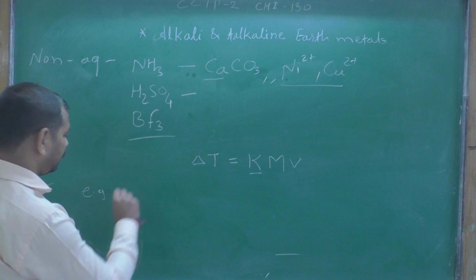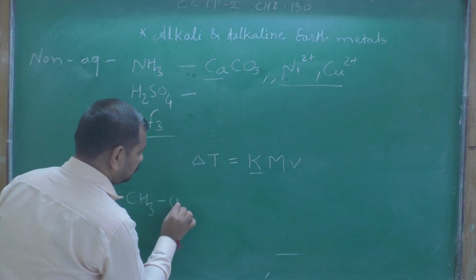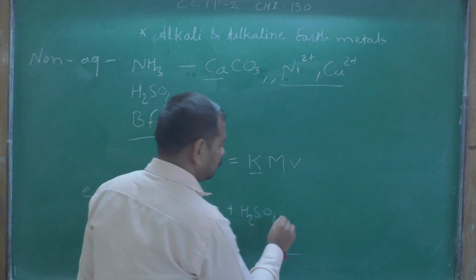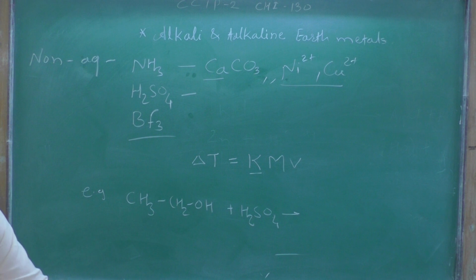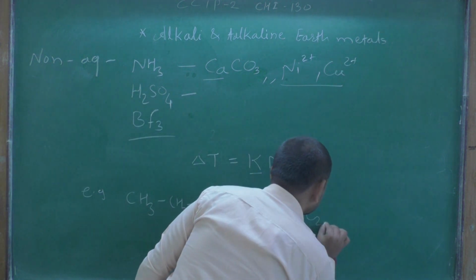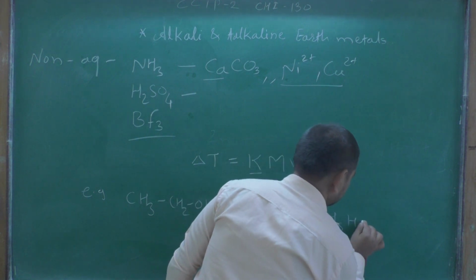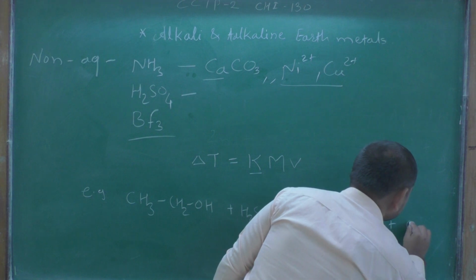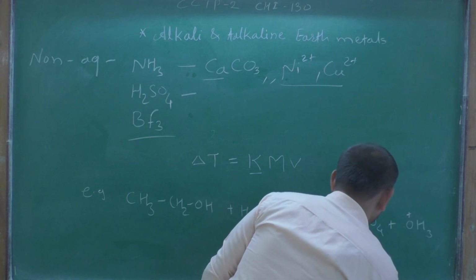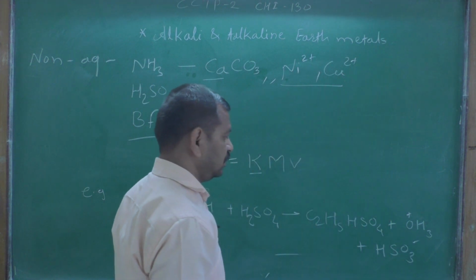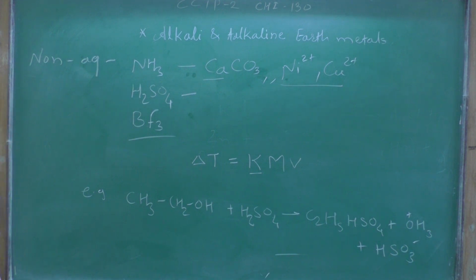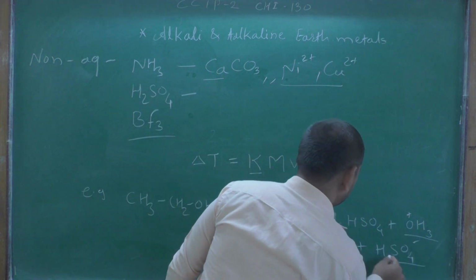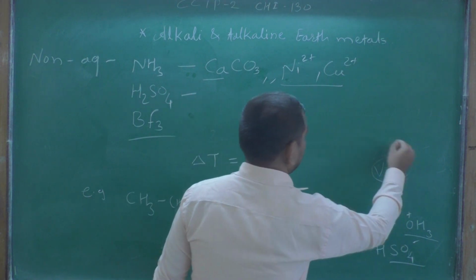For example, ethanol CH3CH2OH plus H2SO4 forms C2H5HSO4 plus H3O plus and HSO4 minus, so 1, 2, 3 means phi equals 3.